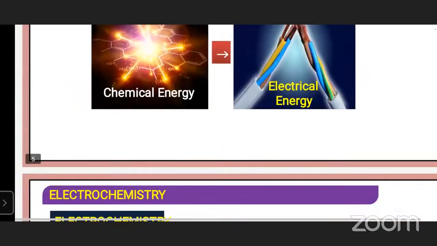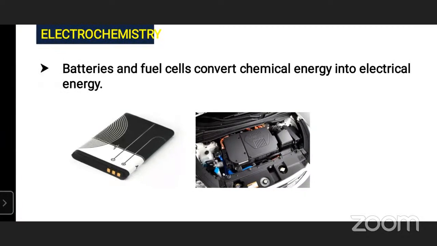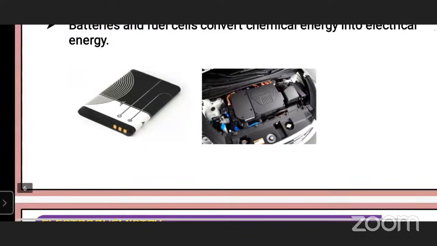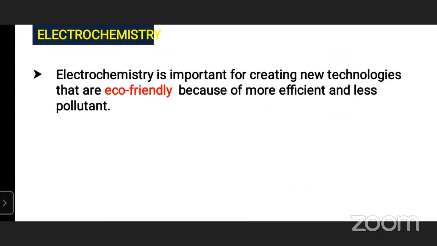Here, electrochemistry is a subject of interest and importance of both theoretical and practical aspects. Batteries and fuel cells convert chemical energy into electrical energy. Electrochemistry is important for creating new technologies that are eco-friendly because they are more efficient and less pollutant.